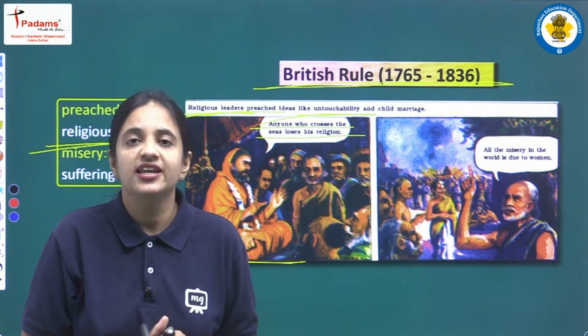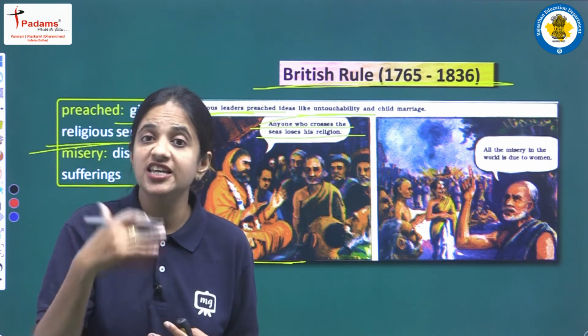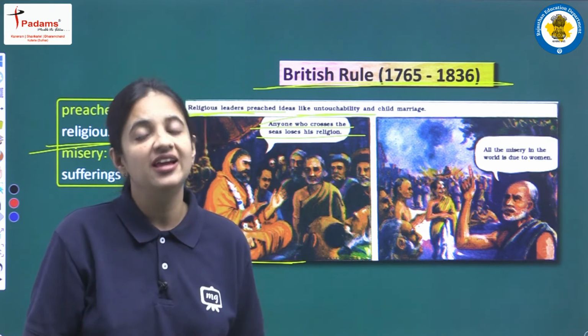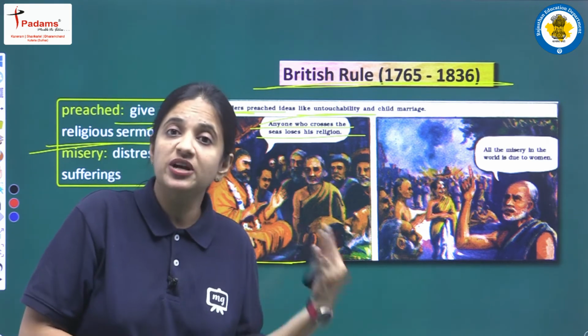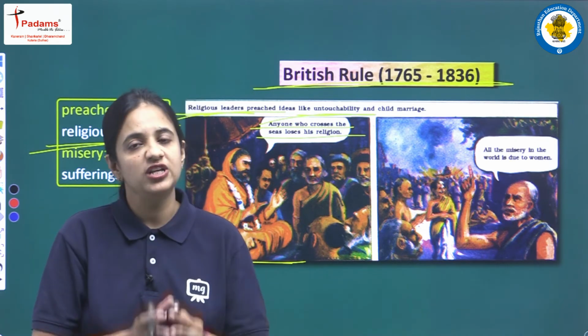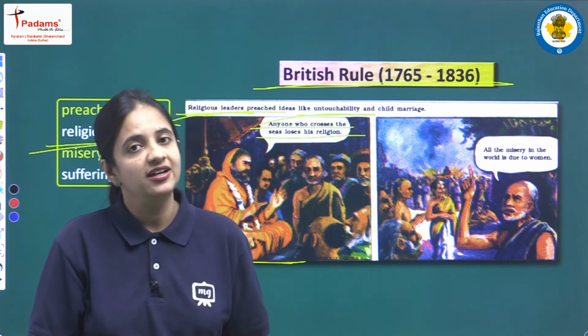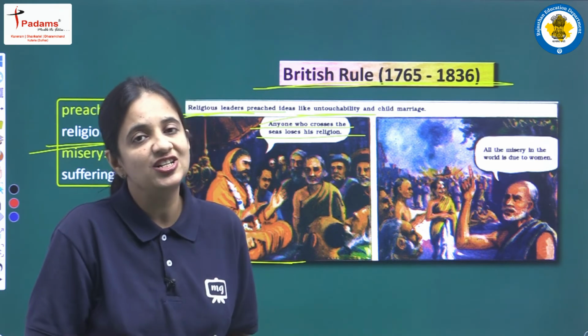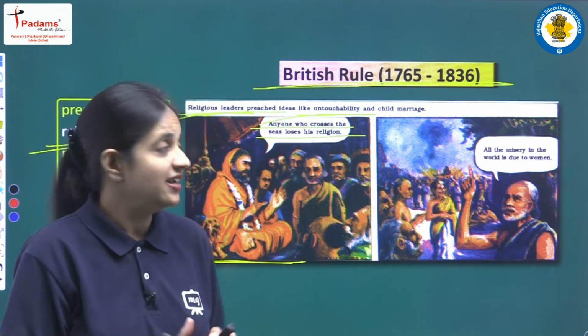It means जो किसी भी दूसरी country में जा रहा है sea को cross करके, so वो अपना religion खराब कर रहा है. So इस तरह की we can say superstitions were there. इस तरह की belief थे उस समय में that are very unfair, that are very far from any justice. So such were the conditions of Indian society at that time.